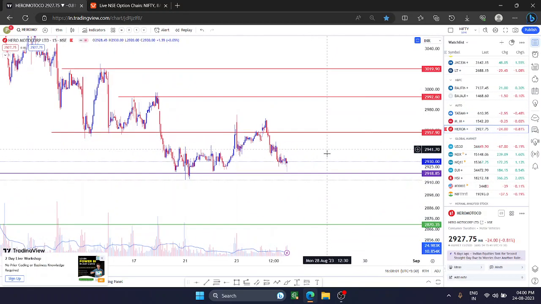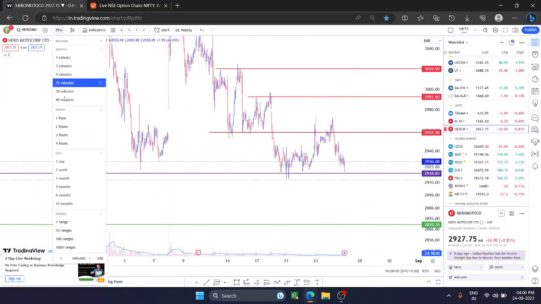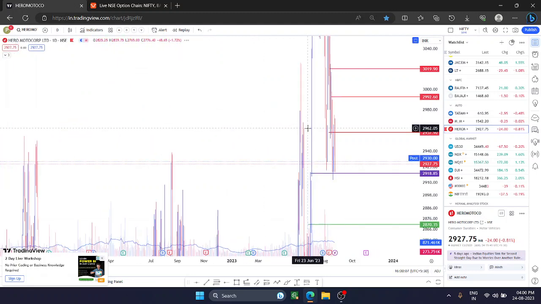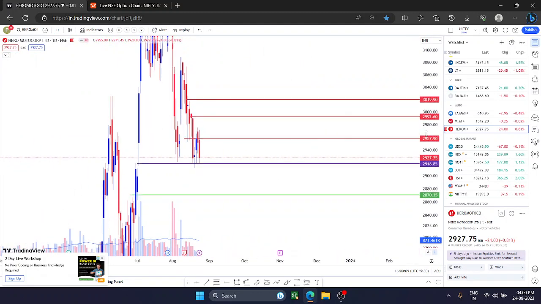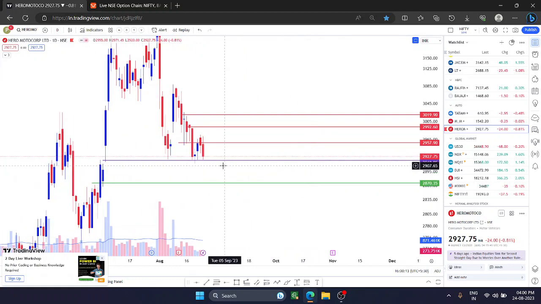The next stock I'm going to discuss is Hero MotoCorp. For better understanding, in the daily time frame it is a very good support area where Hero MotoCorp is trading. Further selling can happen below 2918, and below 2918, 2870 will be our target for intraday and daily basis. And for a long, 2957 is the zone to watch out.